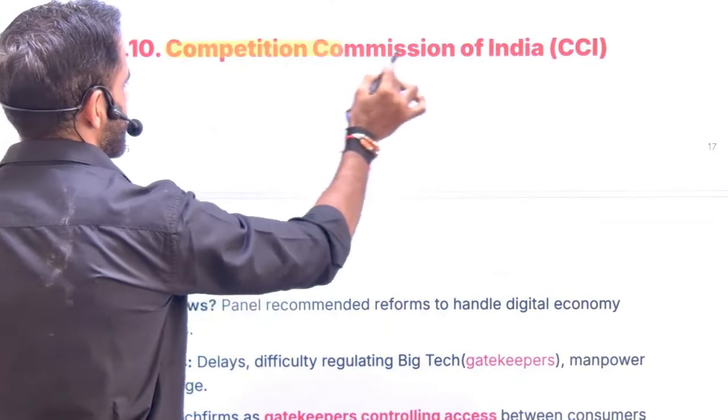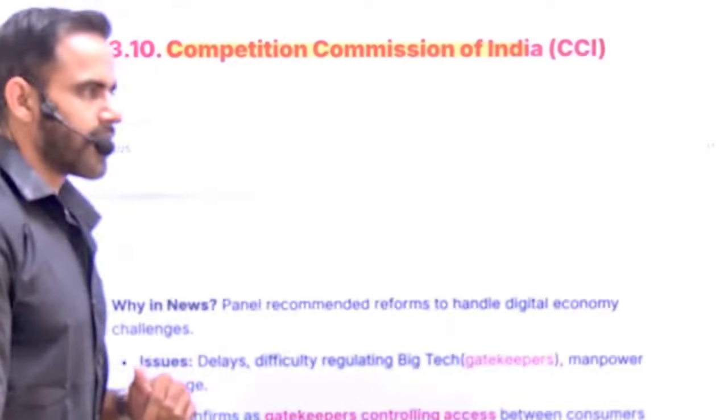Next is related to CCI, that is the Competition Commission of India. See, the main objective of CCI is to ensure fair competition in our market. It's just like an invigilator in an examination hall. The invigilator makes sure that everyone appears in the exam in a fair manner. No one is cheating. Similarly, CCI ensures that in business, no one is following unfair practices just to completely eliminate their competition. For example, what can happen is that big companies can completely eliminate the small companies who are trying to act as their competition. So for that issue, we have CCI.